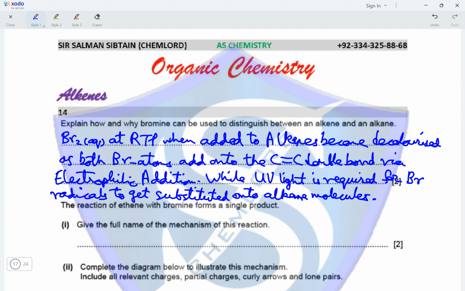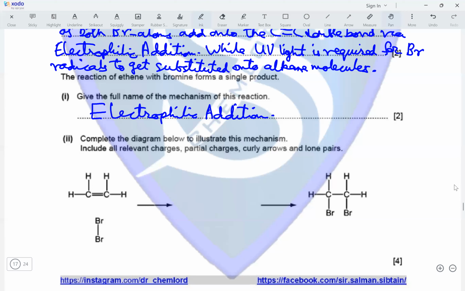Next, the reaction of ethene with bromine forms a single product. Give the full name of the mechanism of this reaction. The mechanism of this reaction is known as electrophilic addition. Complete the diagram below to illustrate this mechanism. Include all relevant charges, partial charges, curly arrows, and lone pairs.